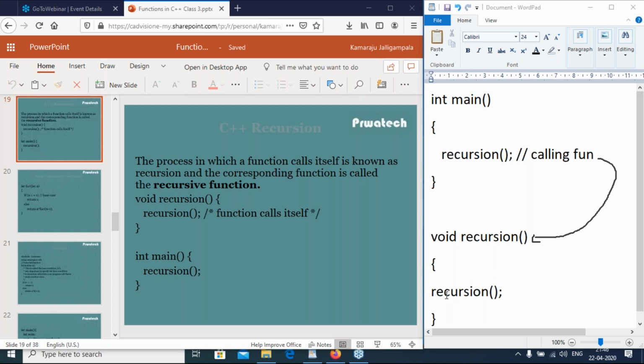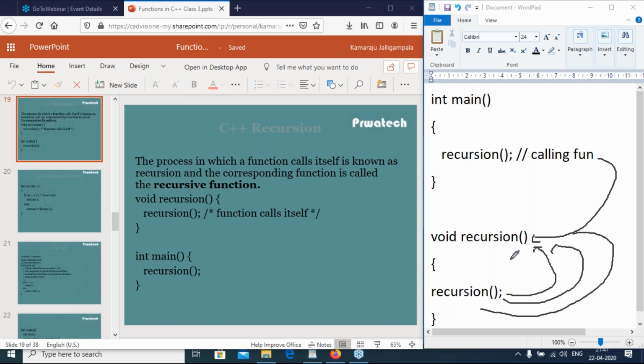Then the next statement in the called function is another call to the function named recursion. So it calls the recursion. Again, the next statement calls the recursion function again. That means a function that calls itself is known as a recursive function. Here the main function is the calling function, and the called function calls itself repeatedly.